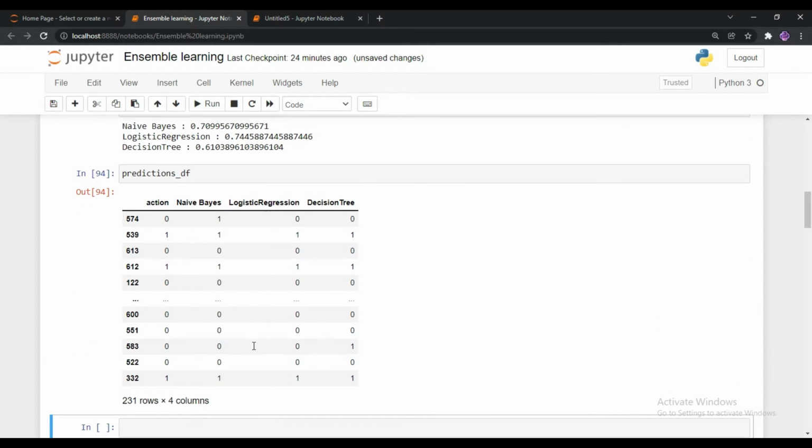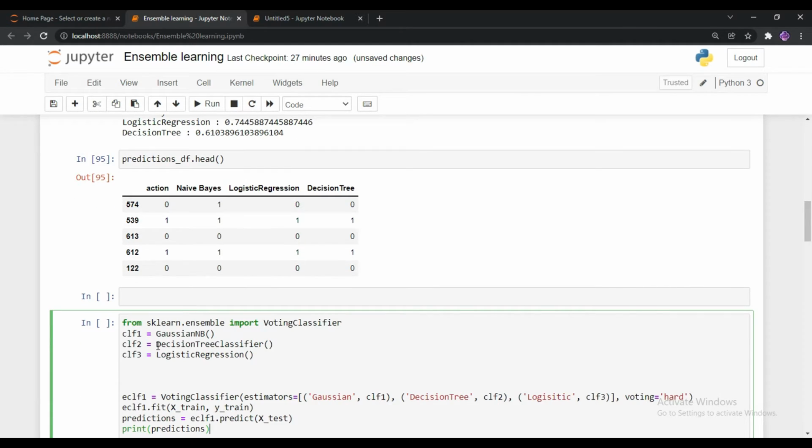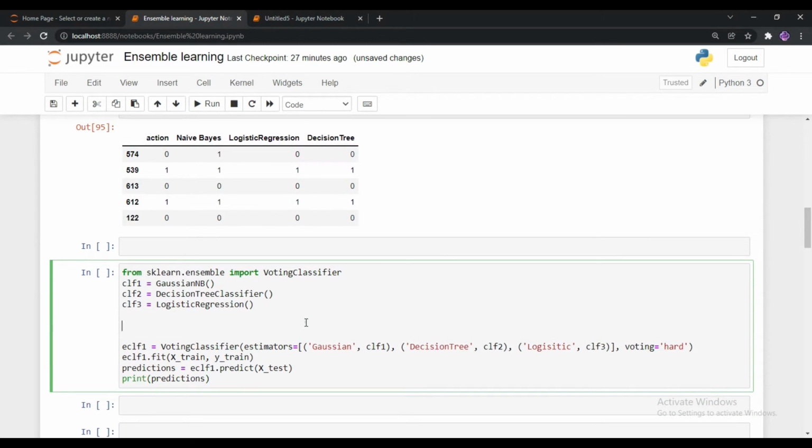Now see the results of predictions. The action column contains the original dataset output values and the rest of the 3 are the predicted values. Okay, so with these data frames, we can judge the model performances. So we can use voting classifiers here to predict which model is good for classification based on the accuracy metrics. So let's implement the voting classifier technique on this dataset.